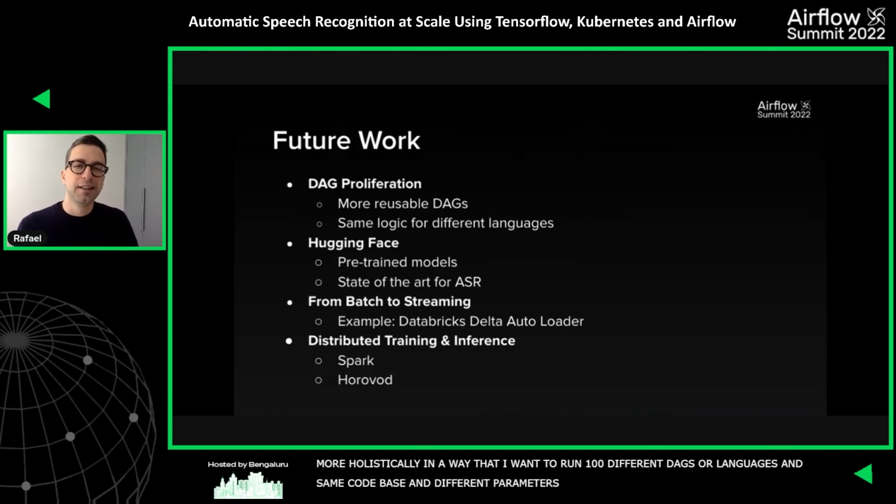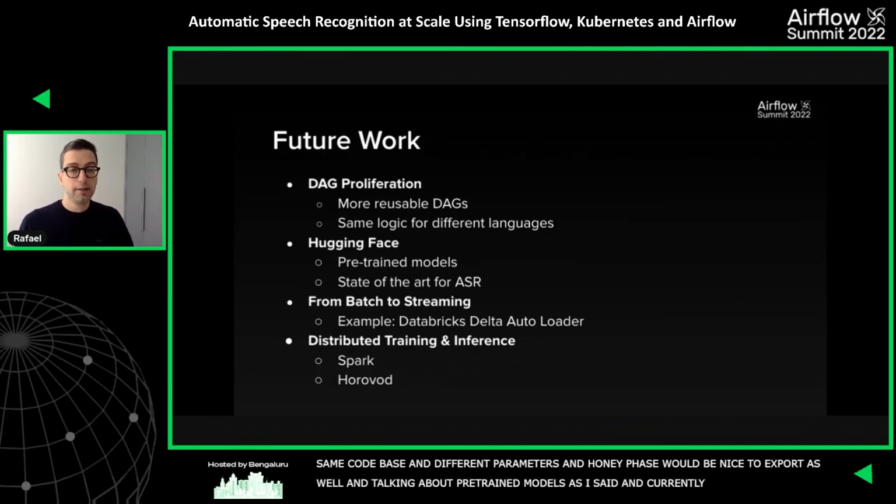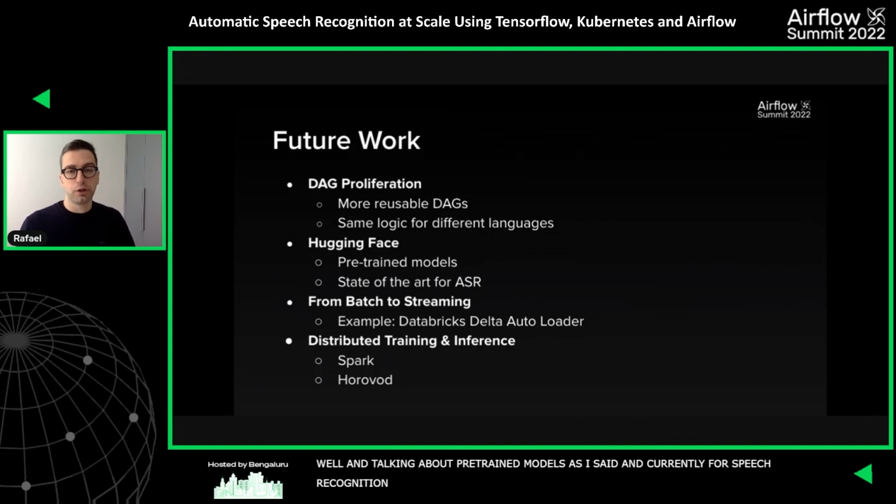Hugging Face would be nice to explore as well. So we're talking about pre-trained models, as I said, and currently for speech recognition, the state-of-the-art models, which were open sourced by Facebook, are available in Hugging Face. So basically that means that everyone can go to Hugging Face and download these models. As I said, training is not the most difficult part anymore.